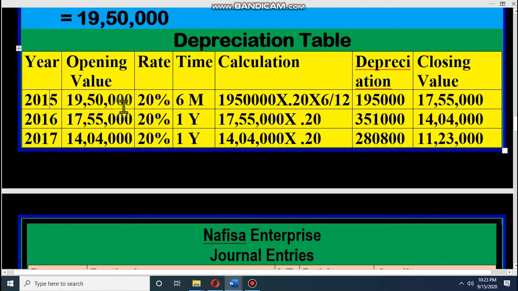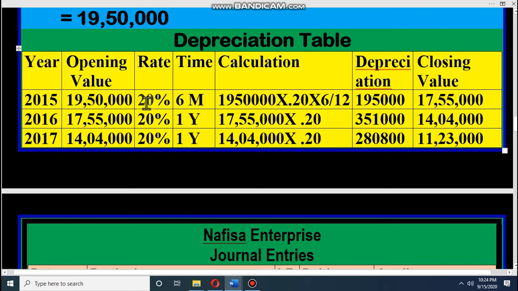So the calculation is 19 lakh 50,000, the depreciable value of the machine, into 20%. 20% means 0.20, into 6 by 12, because it is for 6 months. If we calculate this one, it will be for 1 year, and into 6 by 12, then it will be for 6 months. Dear student, then the value will be 1,95,000. Now closing value.